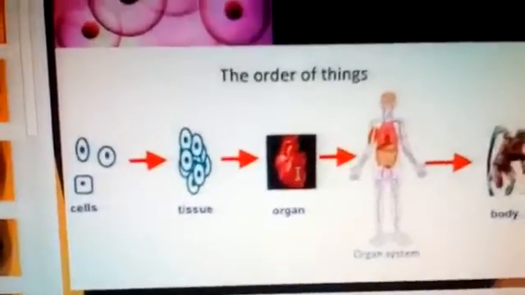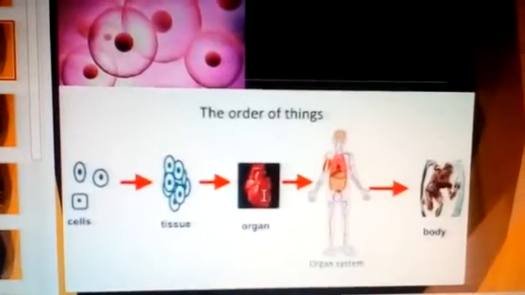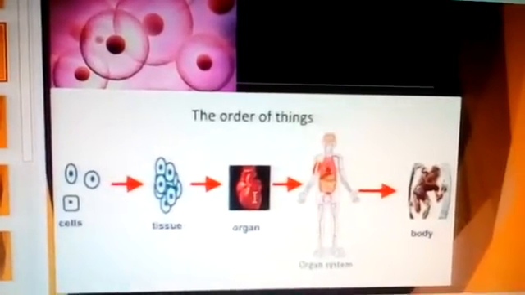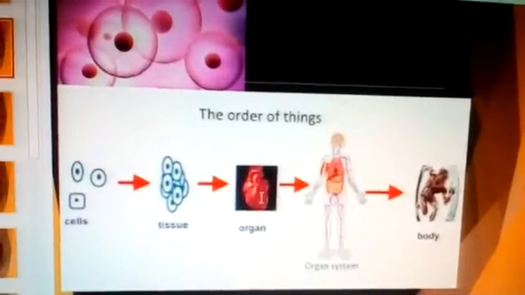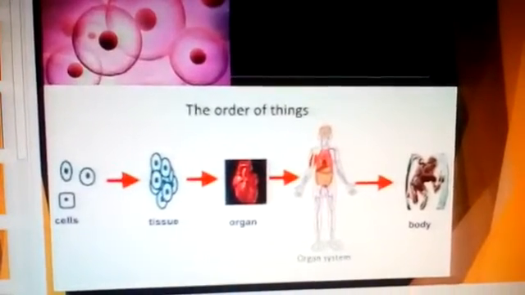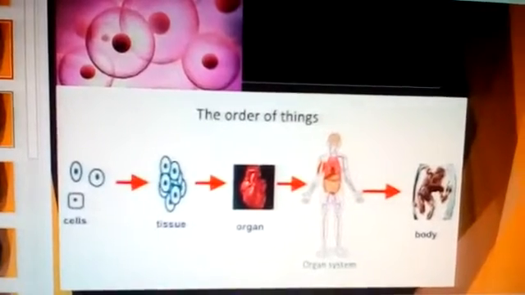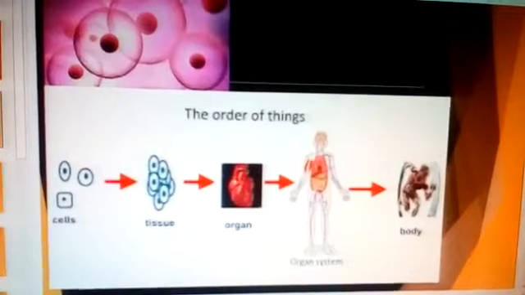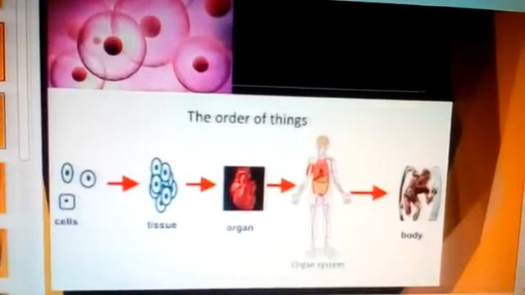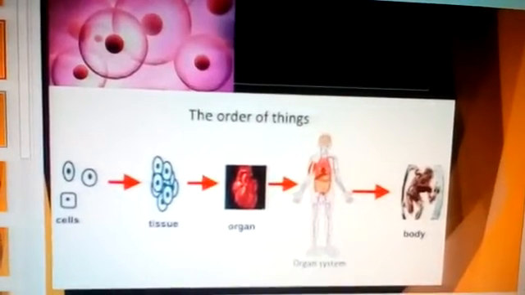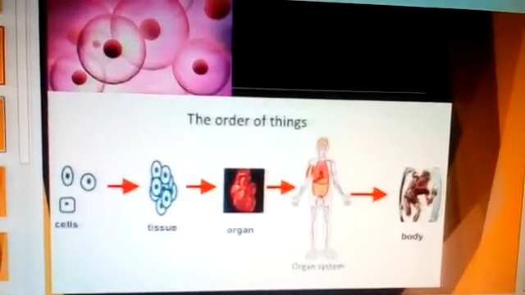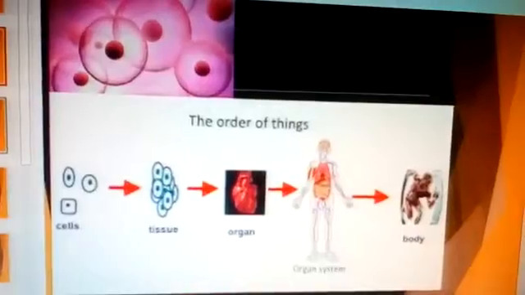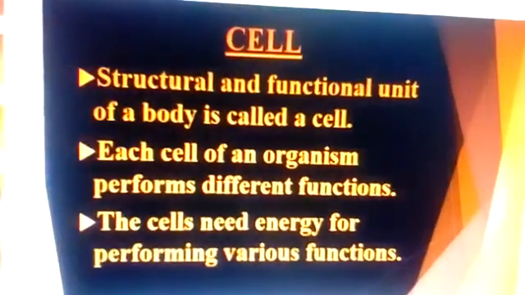Yes, you have learnt that all organisms are made of small microscopic units called cells. What is a cell then? A group of cells make a tissue. A group of tissues make an organ. Many organs make an organ system. Many organ systems form an organism. You have learned this in the previous classes. Now, what is a cell?